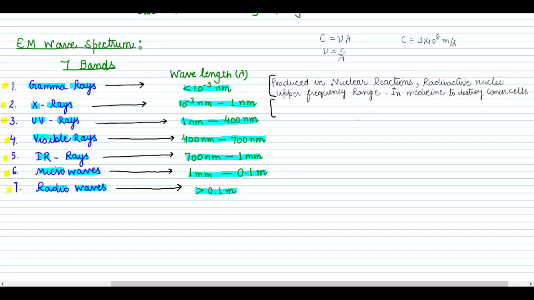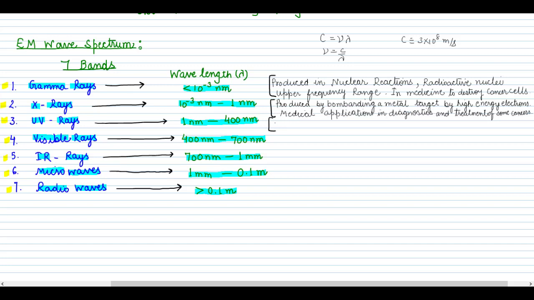So after gamma rays, we have X-rays. X-rays have the wavelength in the range of 10 to the power minus 3 nanometer to 1 nanometer. And these X-rays are produced by bombarding a metal target with high energy electrons. X-rays have many medical applications, such as use in diagnostics and treatment for certain forms of cancers. We all know that for diagnosis we go for X-rays. So X-rays are used in diagnosis and sometimes in the cure also.